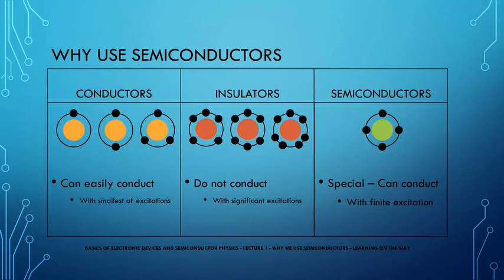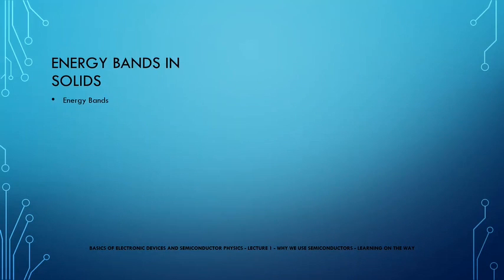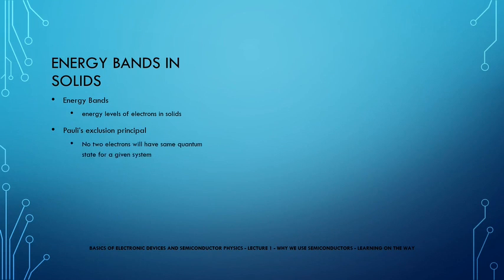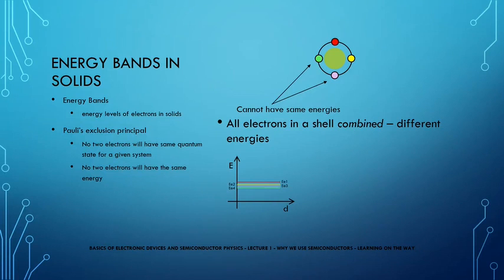This means that a semiconductor material would only conduct in a circuit if it is supplied with a limited but finite amount of excitation. To gain more insight into this, we need to understand the concept of energy bands in solids. Energy bands dictate the energy levels of electrons present inside the atoms of solids. Because of a quantum physics principle called Pauli's exclusion principle, which states that no two electrons will have the same quantum energy state, in simple words, no two electrons will have the same energy. As a result, all electrons in the outermost shell combined will have different energies, which makes a range of energies, which is called a band.